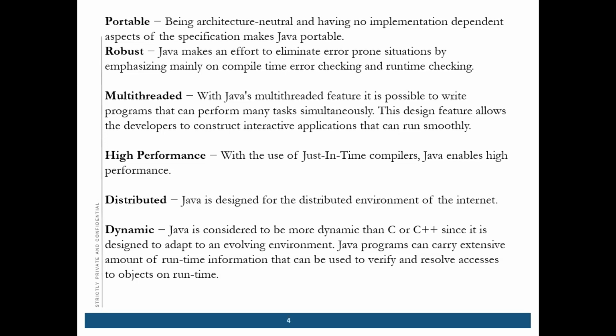It's also dynamic. Why is Java considered more dynamic than C and C++? A Java program can carry an extensive amount of runtime information that can be used to verify and resolve access of objects at runtime. So that makes it dynamic.